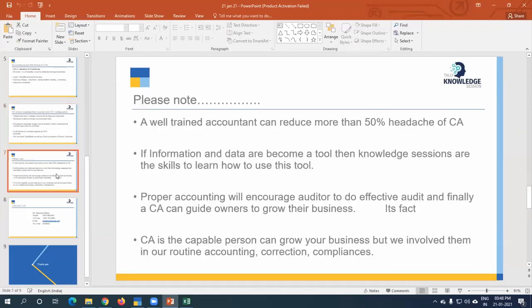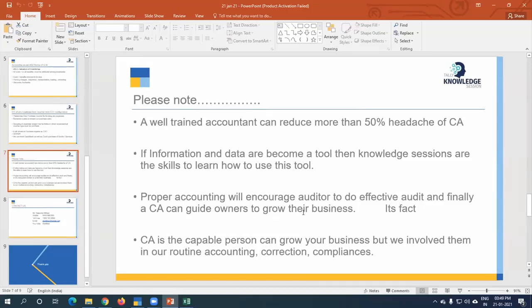Just putting here some points. A well-trained accountant will reduce the efforts of the chartered accountant by 50%, which is very important for businessmen. If information and data become a tool, then knowledge sessions are the skill to learn how to use these tools. You have data, you have the tool of GST. Tally is the tool for GST. If the skill is not there, then it is not useful for you.